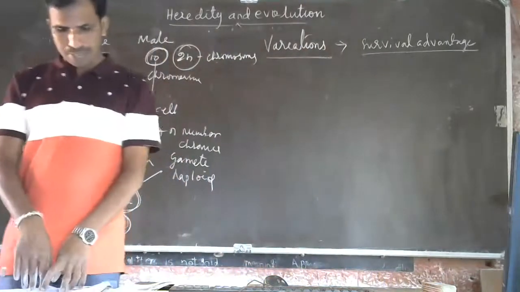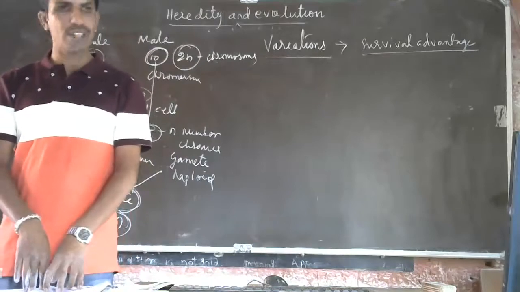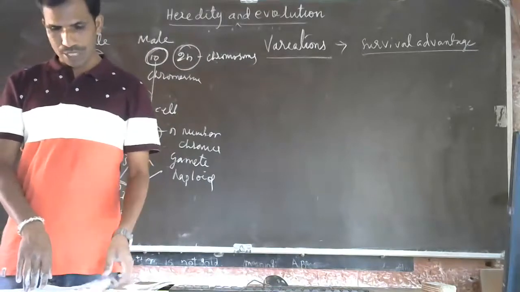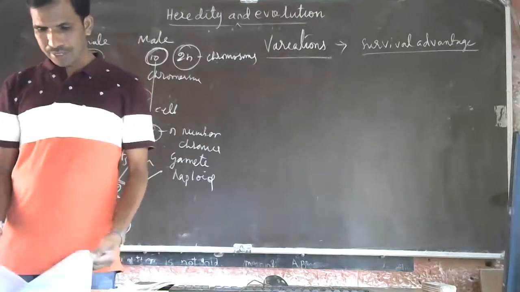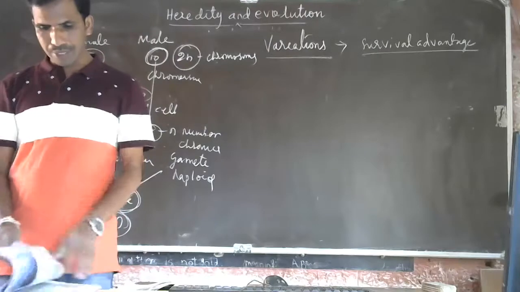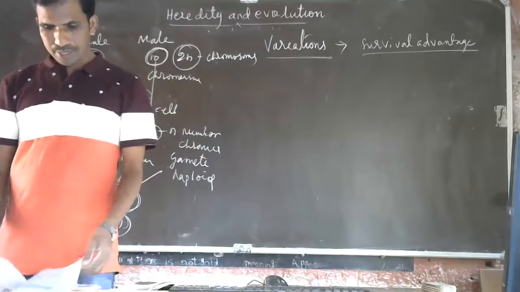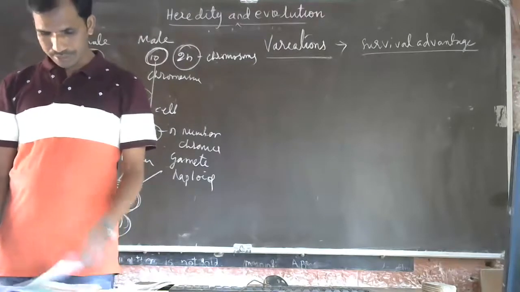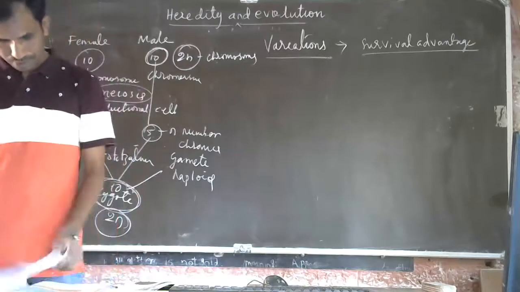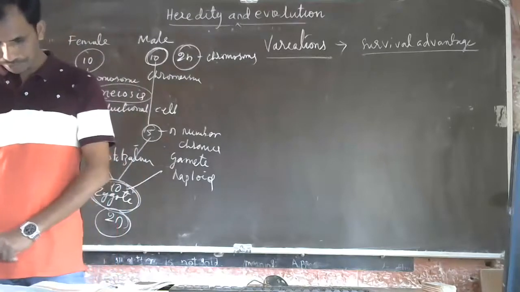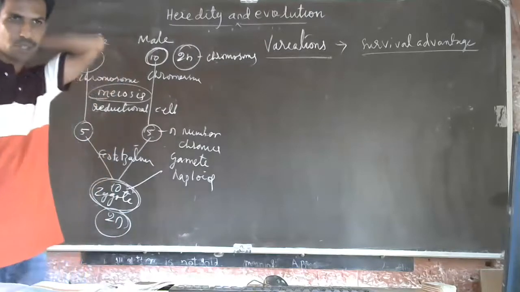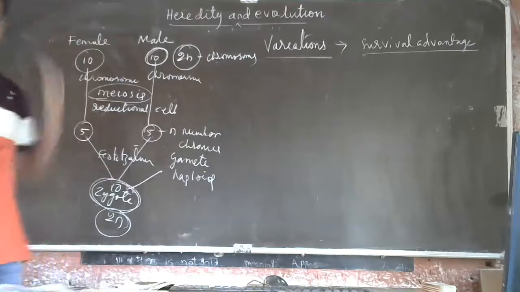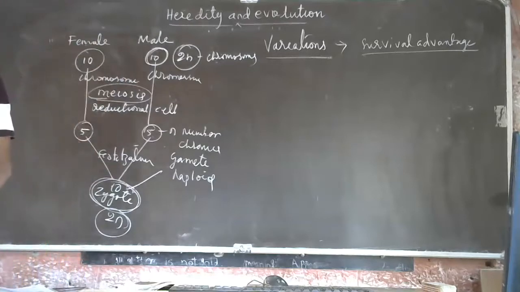So it is in the page on accumulation of variation during the reproduction. You go through that in the present chapter, that is heredity and evolution. Similarly, in the reproduction chapter, you can go through page number 37, how do organisms reproduce. In that para, go through that para and understand the concept.